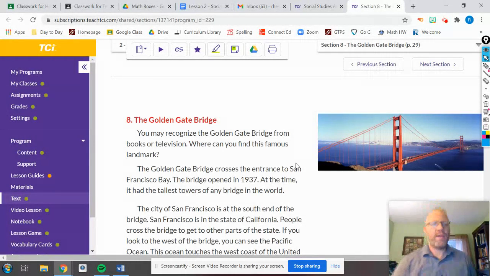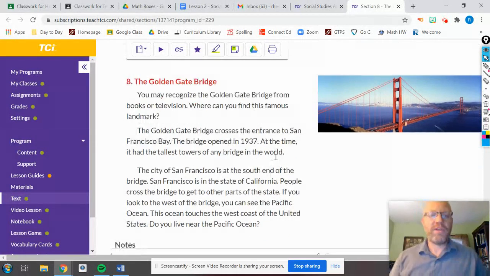Let's check it out. So the Golden Gate Bridge. You may recognize the Golden Gate Bridge from books or television. Where can you find this famous landmark? The Golden Gate Bridge crosses the entrance to San Francisco Bay. The bridge opened in 1937. At the time, it had the tallest towers of any bridge in the world. Take a look at those towers.